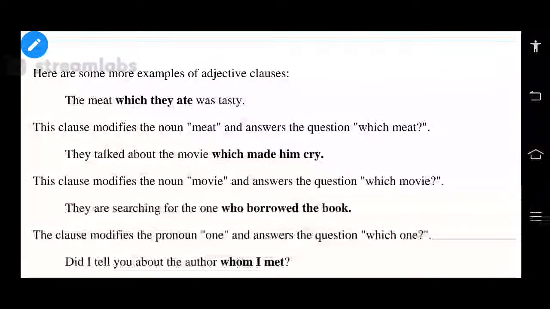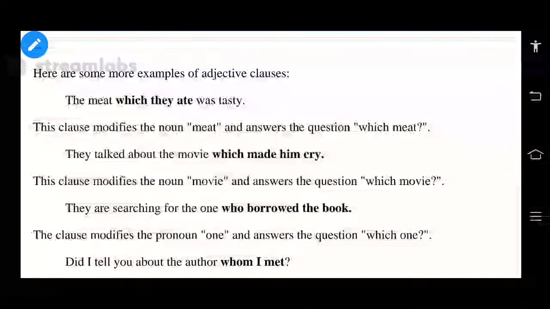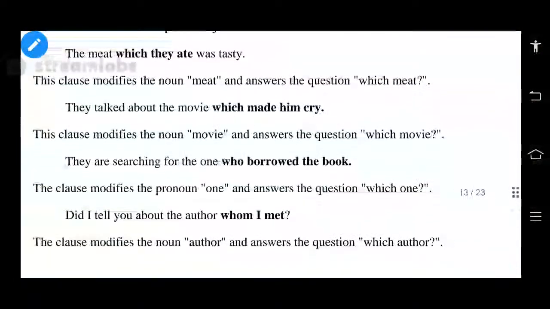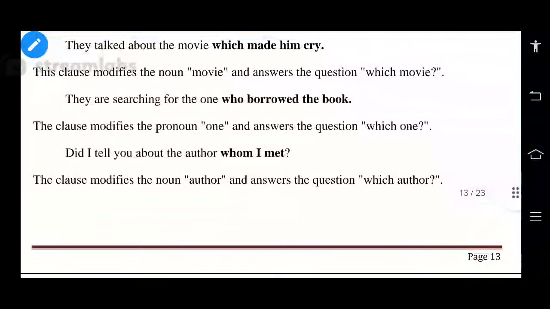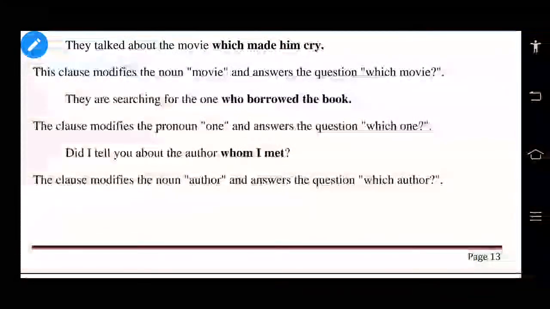Since we have to add this additional information, okay, next, see the next example. Did I tell you about the author whom I met?